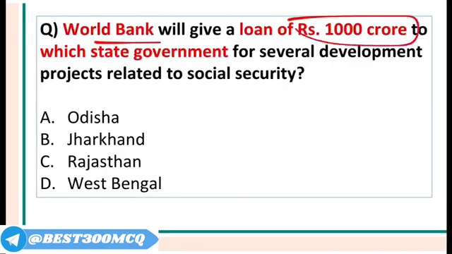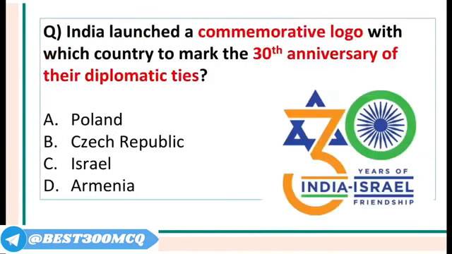World Bank is giving a loan of 1000 crore or $125 million to which state for their social security scheme? This loan is being given to West Bengal. West Bengal.